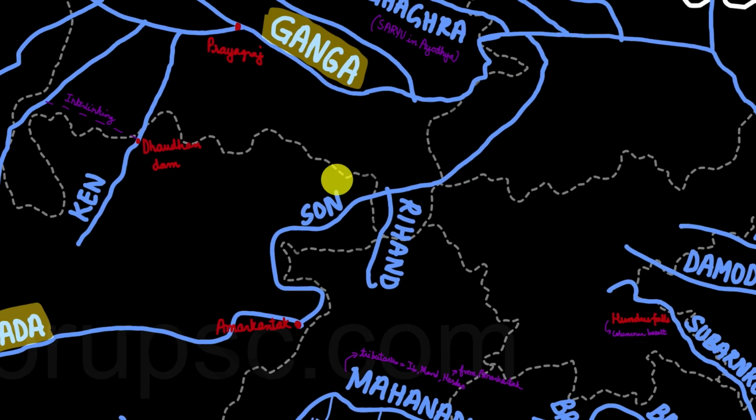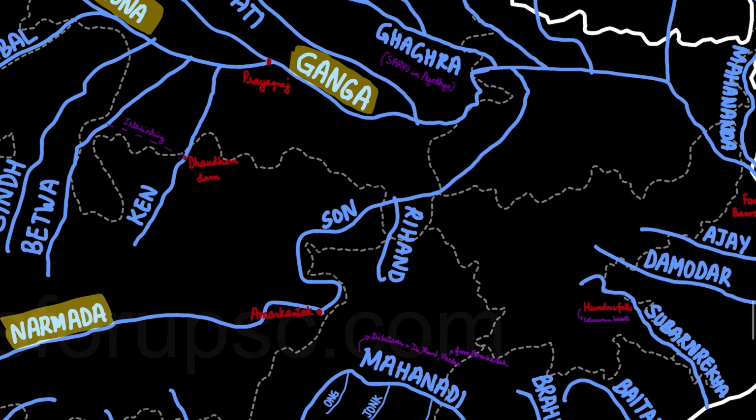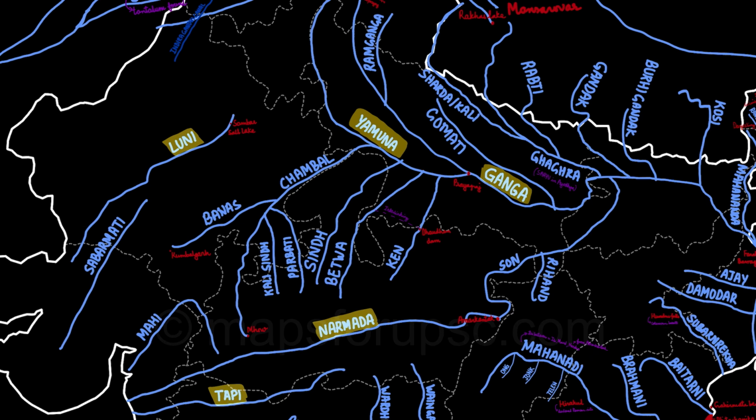There is one major tributary of Son which is called Rihand, which originates from Chhattisgarh and then merges with Son in Uttar Pradesh. So Son basically merges with Ganga somewhere near Patna. So these were the major rivers of these areas.